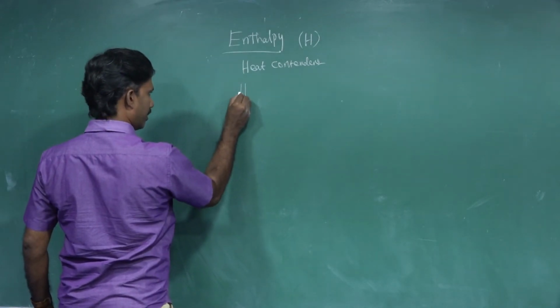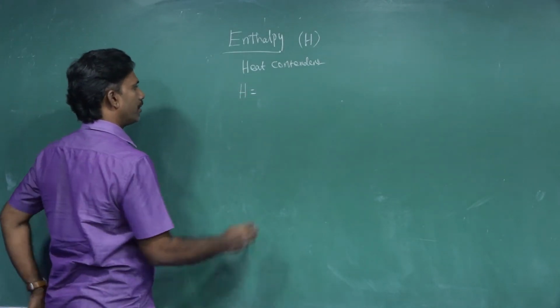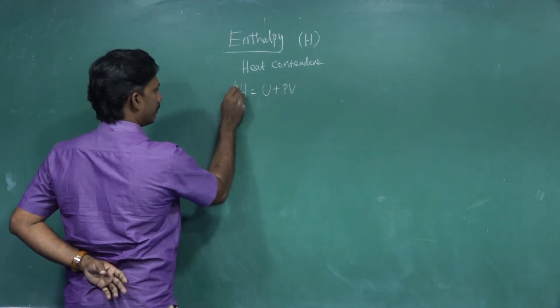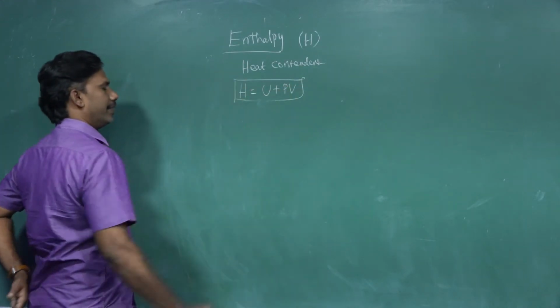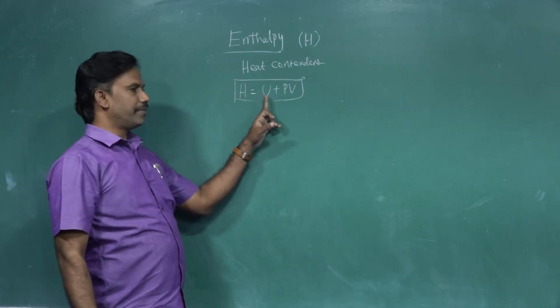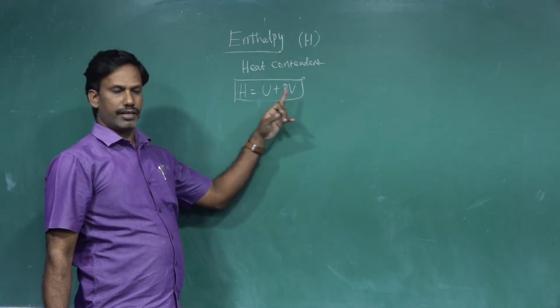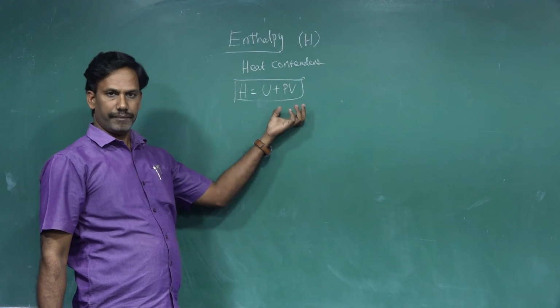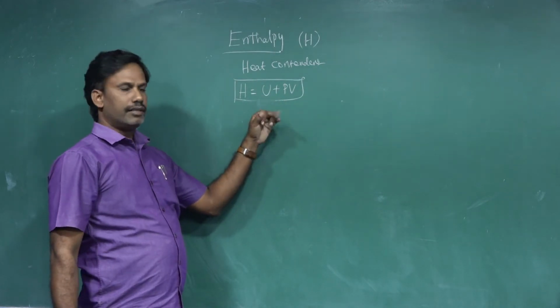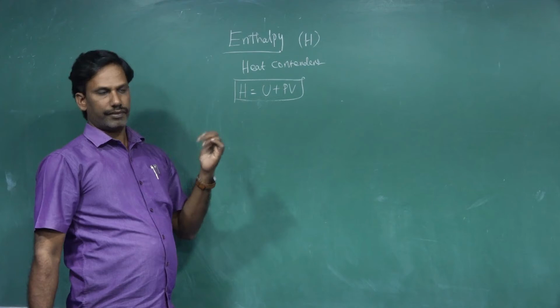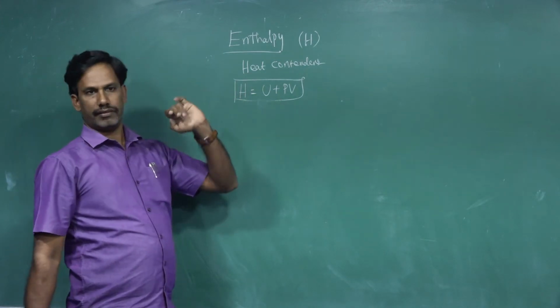Enthalpy can be given by H equal to U plus PV. Enthalpy is nothing but a sum of the internal energy and the product of pressure and volume. This is called the enthalpy.